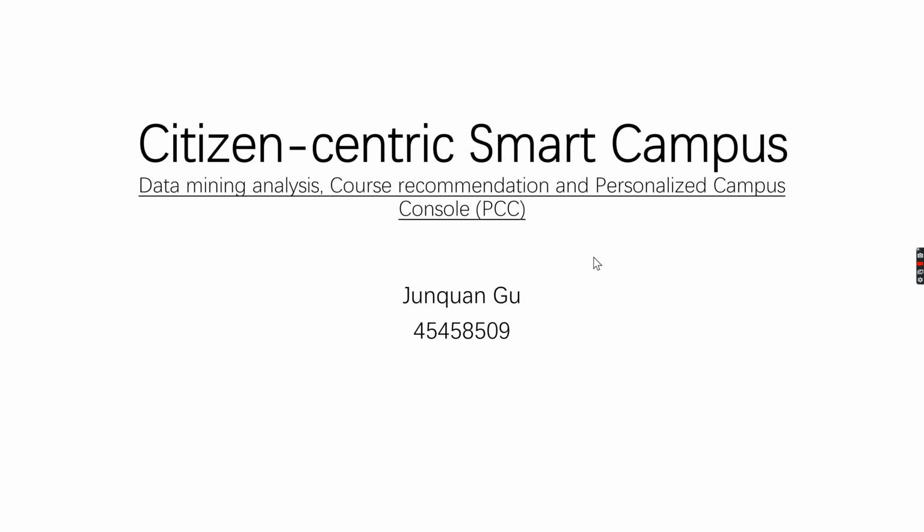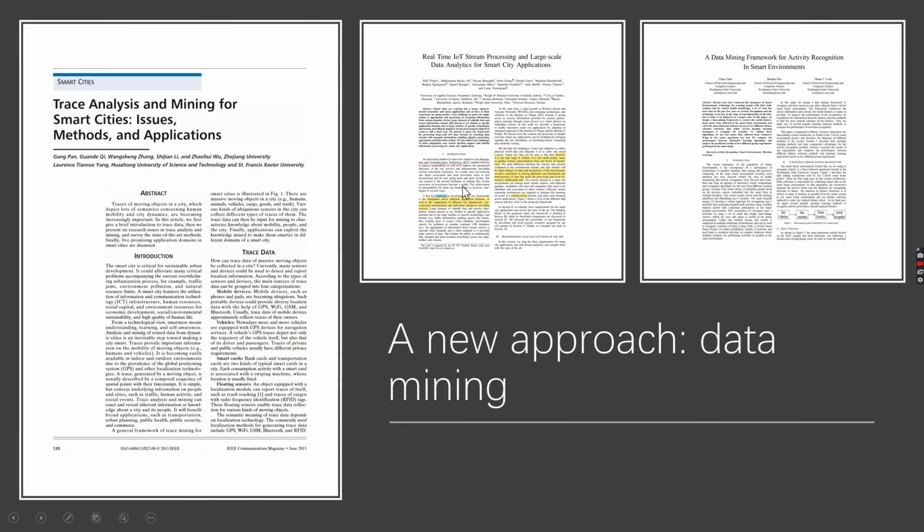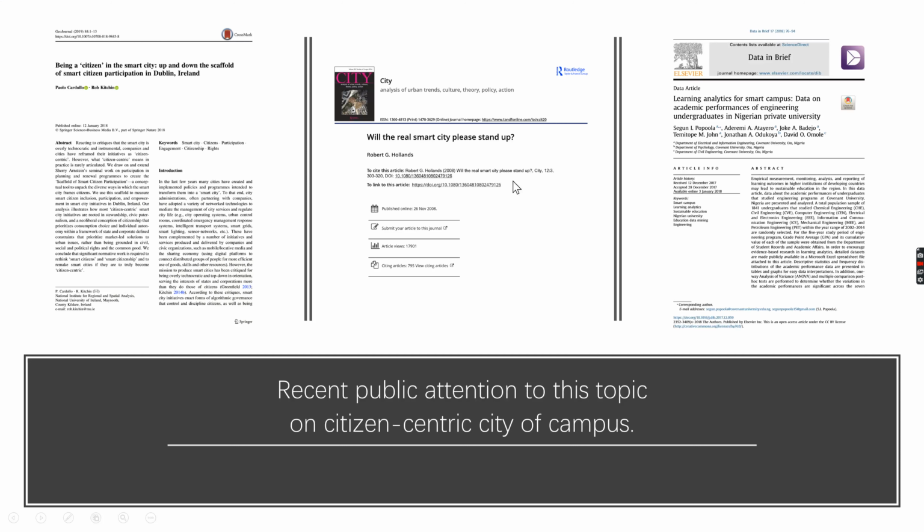Citizen-centric smart campus, data mining analysis, course recommendation, and personalized campus console, abbreviated to PCC. Like smart cities, the development of smart campuses relies more or less on a partnership with large companies. The smart city mission has been criticized for being overly technocratic and top-down in orientation, serving the interests of states and corporations more than those of the citizens.